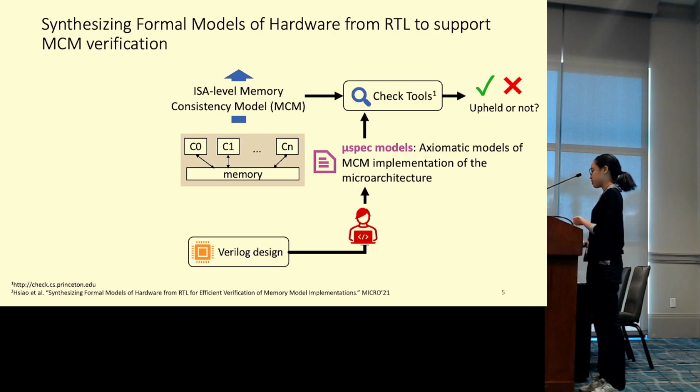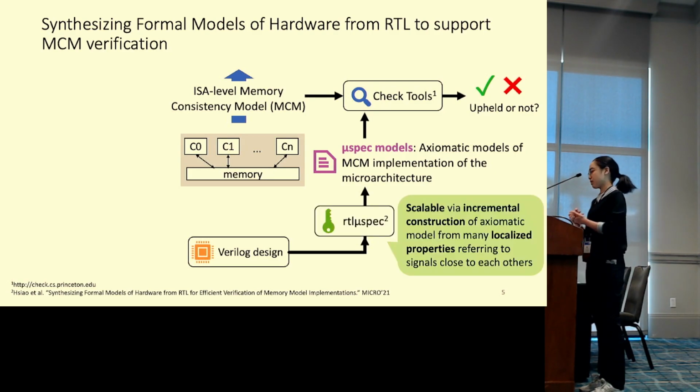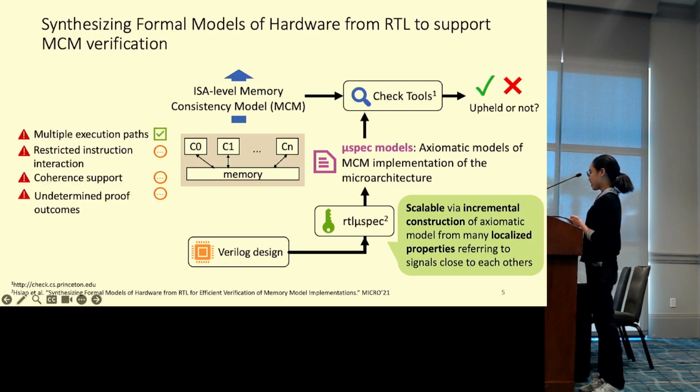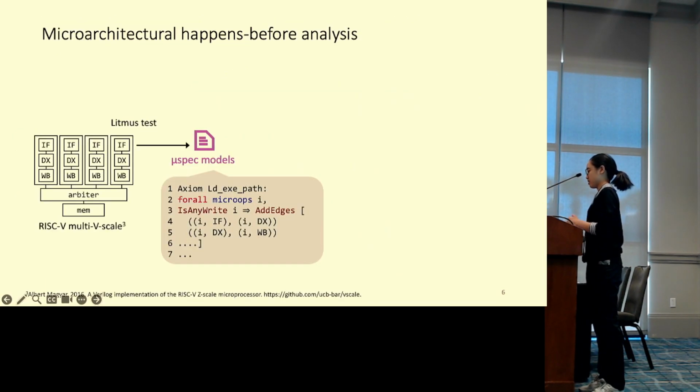However, the microarchitecture model has been manually written, which basically means it is not proven to be upheld by your actual Verilog implementation. Therefore, our prior work, RTL to microarchitecture model, took the first step in synthesizing a proven-correct microarchitecture model from RTL directly. Unfortunately, there are some limitations in applying RTL to microarchitecture model to complex processors such as ARM machines, including limited support for designs with certain features. I will go into detail later. In this talk, I will focus on some of these limitations and how we plan to address them. Before I do so, I'll introduce the microarchitecture model in more detail and how RTL to microarchitecture model works.